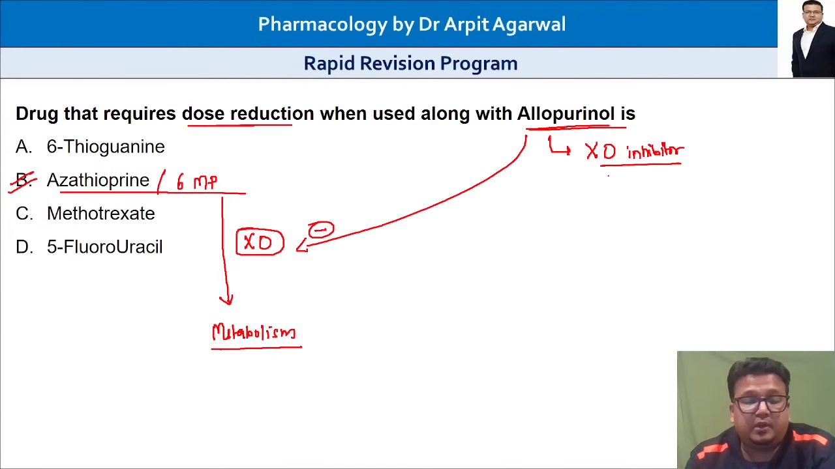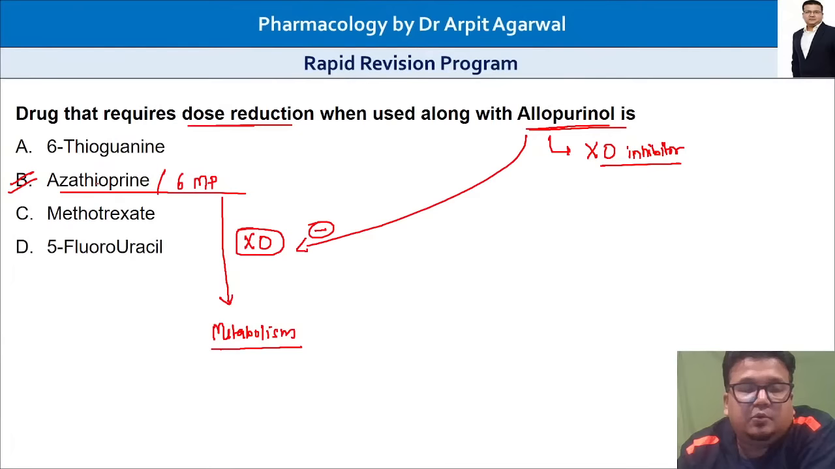Remember this particular point: azathioprine and 6-mercaptopurine are metabolized by xanthine oxidase. If you add allopurinol, xanthine oxidase is inhibited, metabolism of these drugs will decrease and their level will increase. That will cause toxicity, so you have to reduce the dose of these drugs. That is the one drug interaction. I hope you will now remember to reduce the dose of azathioprine and 6-MP if allopurinol is added. The mechanism I have explained.